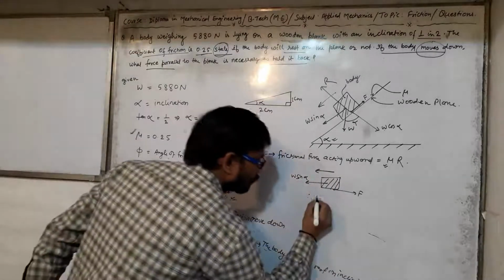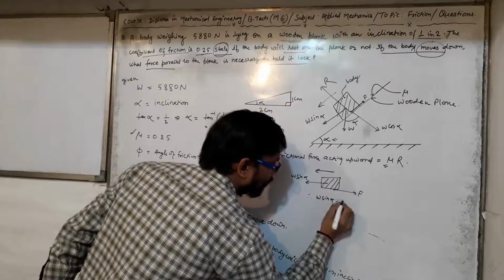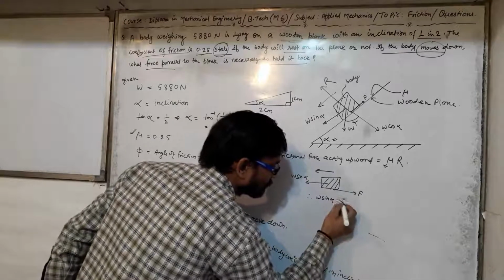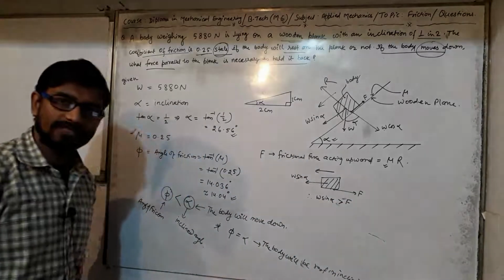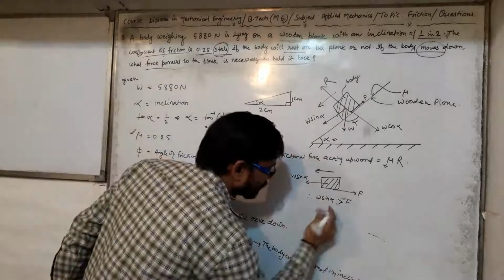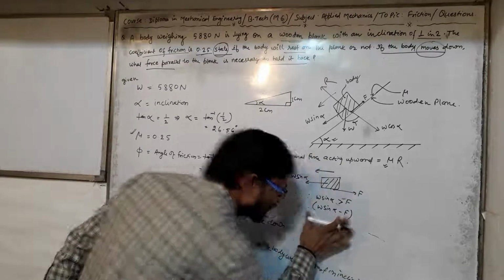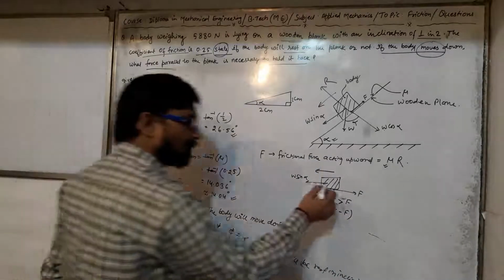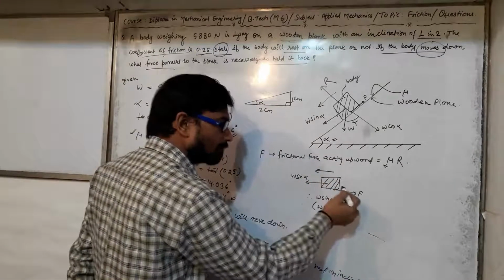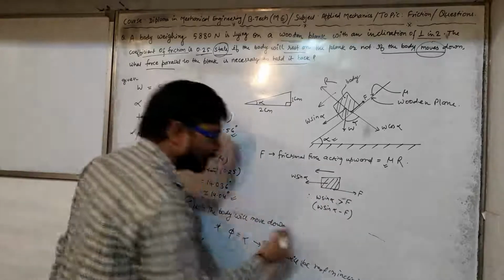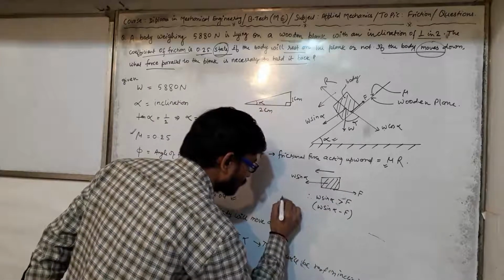So W sin alpha minus F is the net resultant force acting on the body, by which the body is moving.